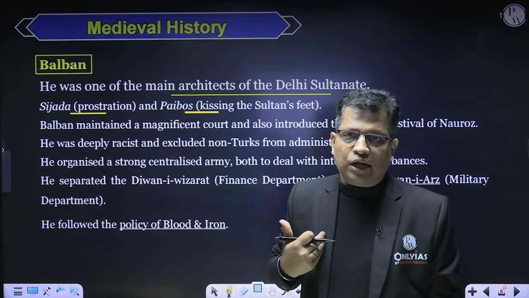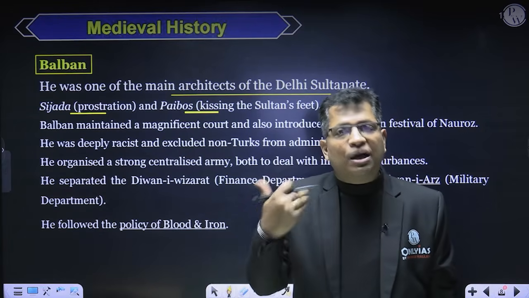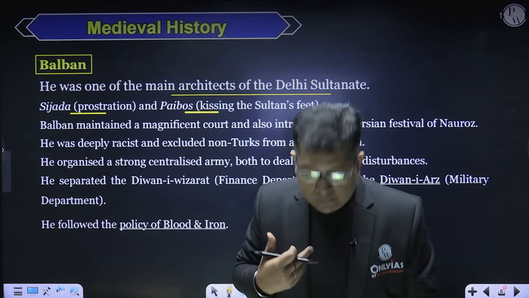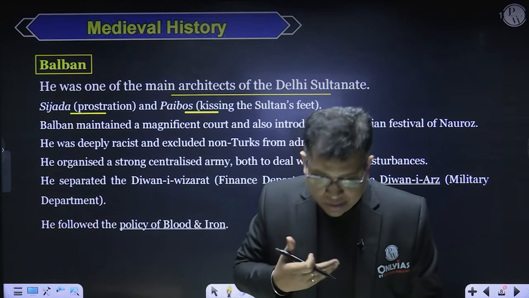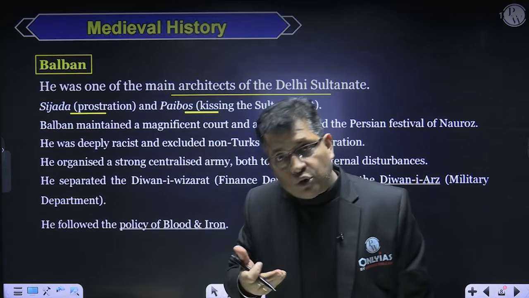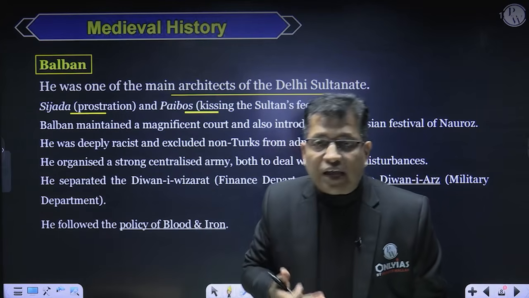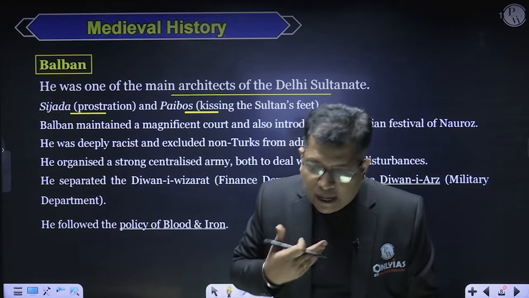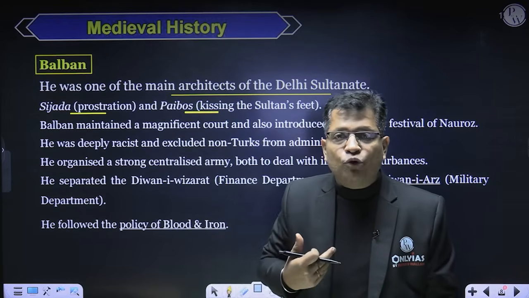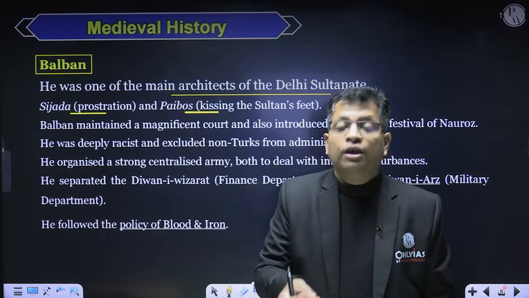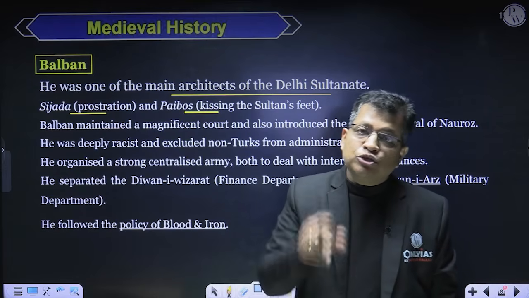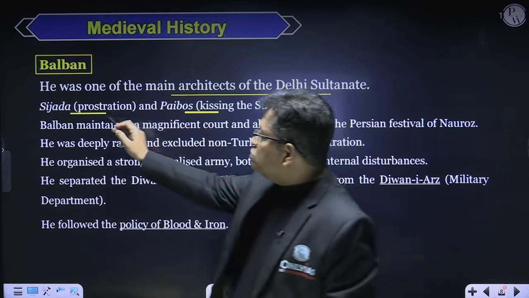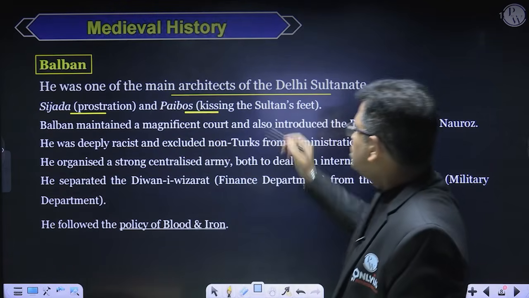Suppose I'm a Sultan in my chamber, and somebody comes in, he will look at me and start doing prostration. That is Sizda. Whosoever you are, your position is like this before me. It is not sufficient. You will have to perform Sizda, then come before me, and pick my feet and kiss. So your position is at my feet, right? Are you getting my points? So he used this Sizda and Paibos.